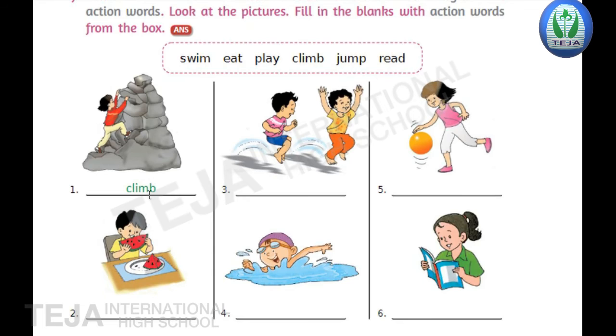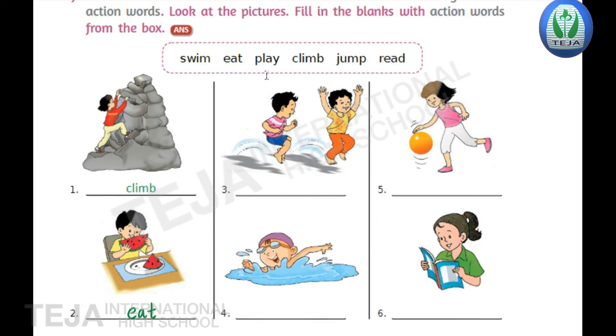Now here first one, children, the boy is climbing. So here the action word is climb. Here in the second picture, what the boy is doing? The boy is eating. So write eat in the blank. As he is eating, the action word is eat. E-A-T, eat.